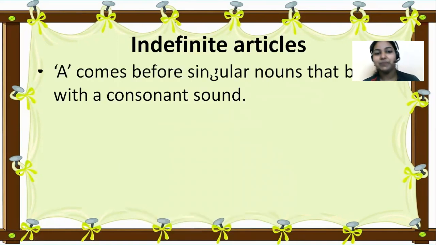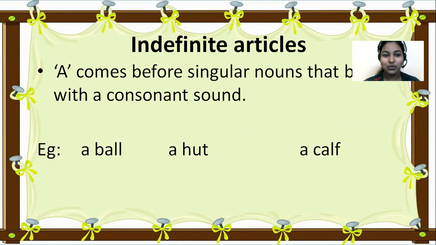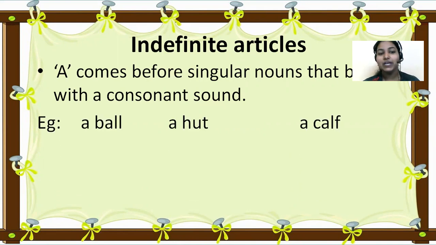Let's see. The indefinite article a: you should use this article in front of a singular noun which starts with a consonant sound. Can you give me an example, children? Yes, good. Let me also give some examples for you. A ball. Ball, B, is a noun starting with a consonant sound, so here you should use a.